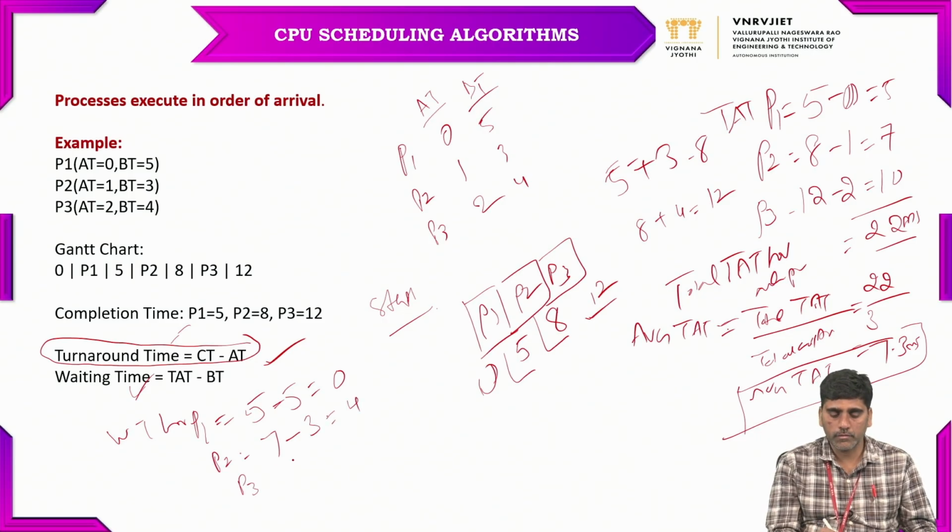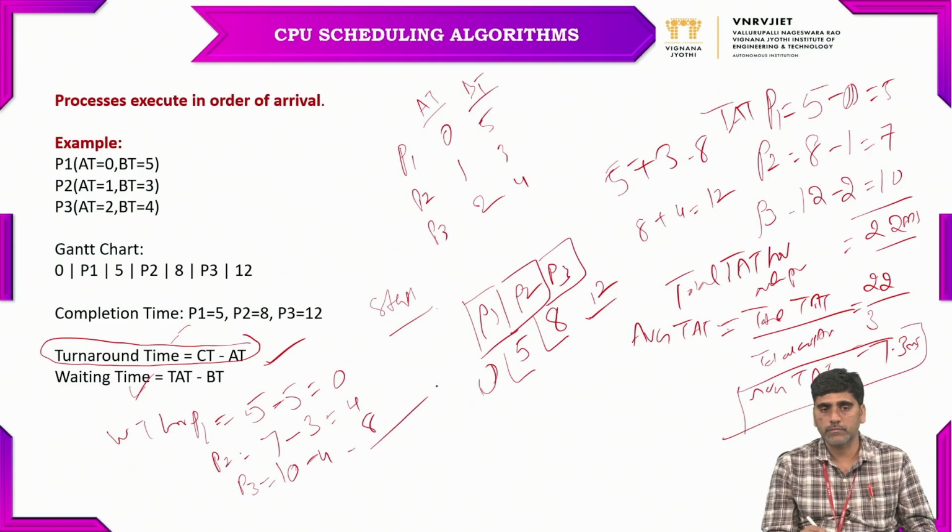And for P3, the turnaround time for P3 is 10 milliseconds minus the burst time, 4 milliseconds. So 6 milliseconds. Adding all these: 0 plus 4 is 4, and 6 plus 4, 10 milliseconds. So now this is the total waiting time for all processes.